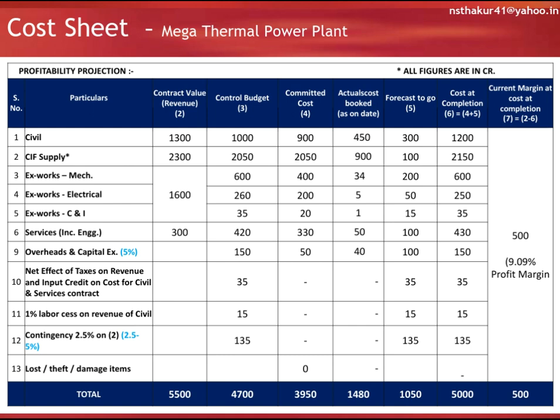When we monitor the cost sheet, at that time the committed cost is 3,950 crores and the cost forecast is 1,050 crores. So cost at completion becomes 5,000 crores. At this point the profit margin is reduced. Here the profit margin became 9% only, whereas at the beginning of the project, when the control budget was estimated at 4,700 crores, the profit margin was around 15%.